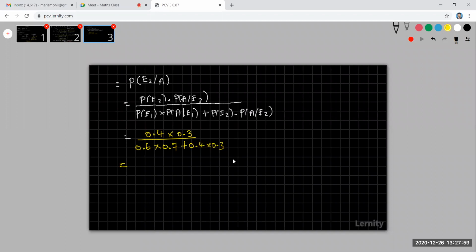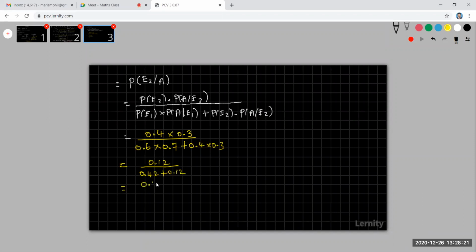What is 0.4 into 0.3? It is 0.12, divided by, you can multiply these two, 0.6 into 0.7. Six sevens are 42, that is 0.42, plus this is also 0.12.